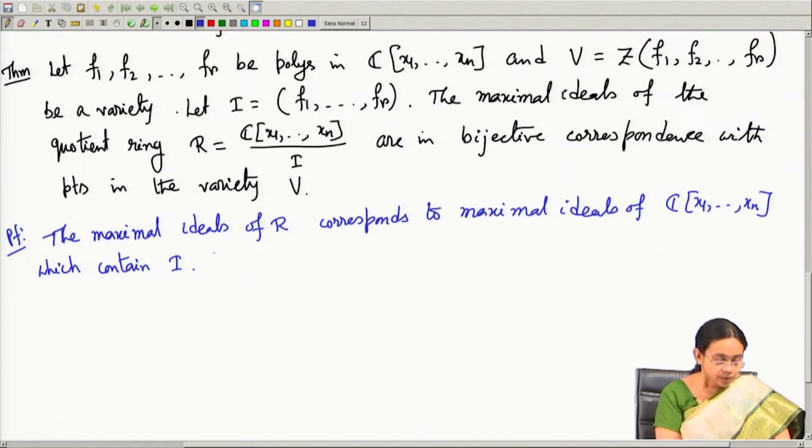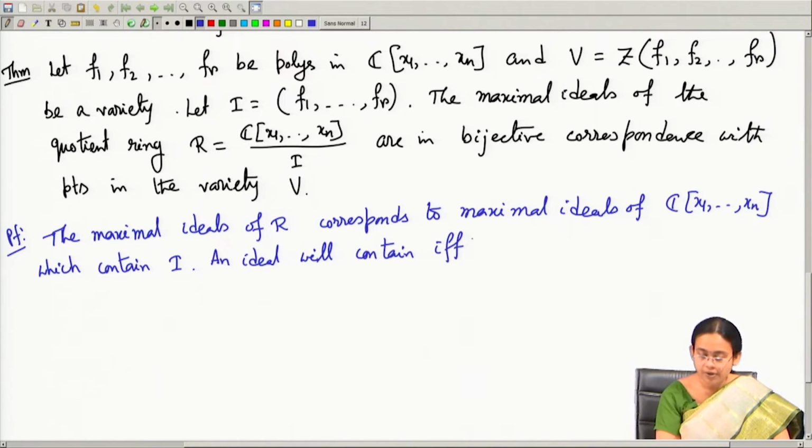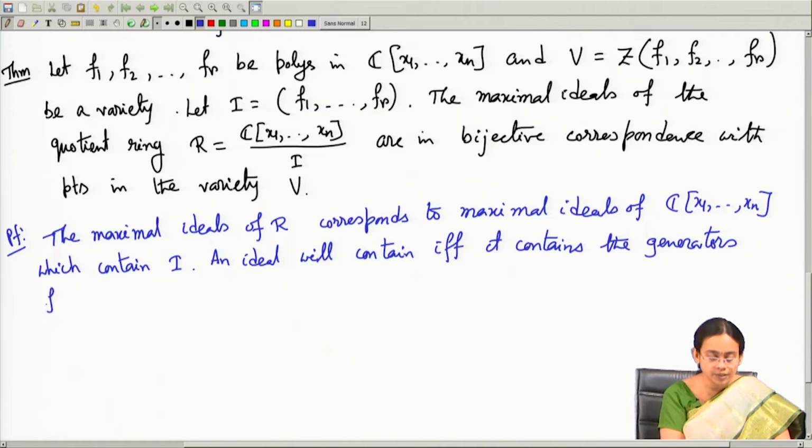So, an ideal will contain I if and only if it contains the generators, and the generators of this ideal I are the polynomials f1 up to fr. So, if a maximal ideal contains I, then that maximal ideal will contain all of these polynomials f1 up to fr.